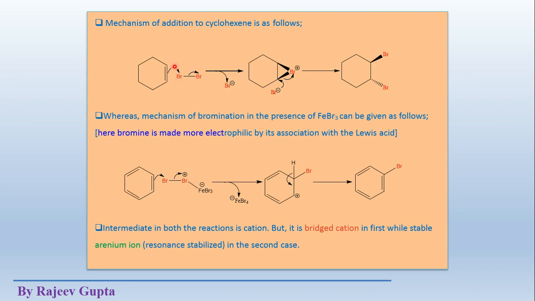We know that the Br2 element contains low lying sigma anti-bonding orbitals. Low lying means low energy, sigma anti-bonding orbitals, where they may get electron density from an outer moiety. So here the outer moiety is the substrate, this alkene.